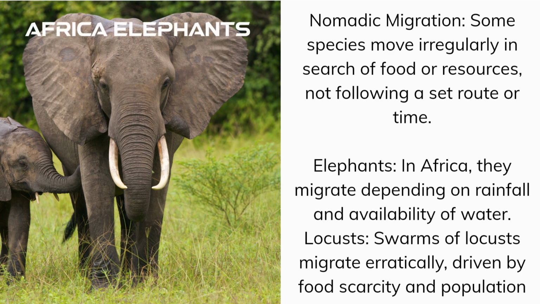Nomadic migration. Some species move irregularly in search of food or resources, not following a set route or time. Elephants. In Africa, they migrate depending on rainfall and availability of water. Locusts. Swarms of locusts migrate erratically, driven by food scarcity and population pressure.